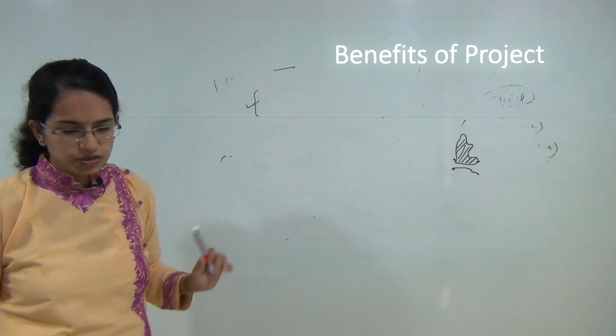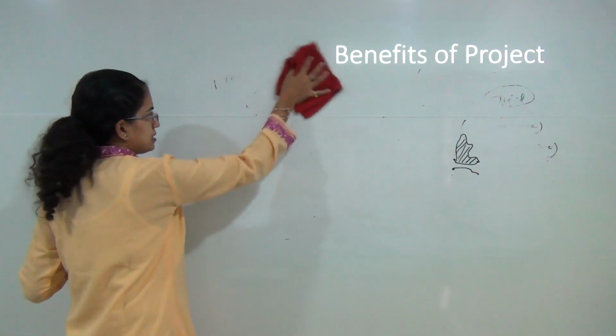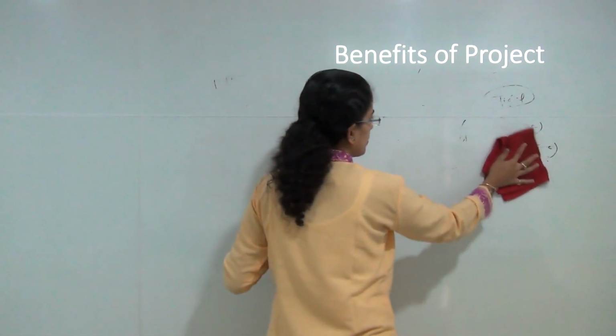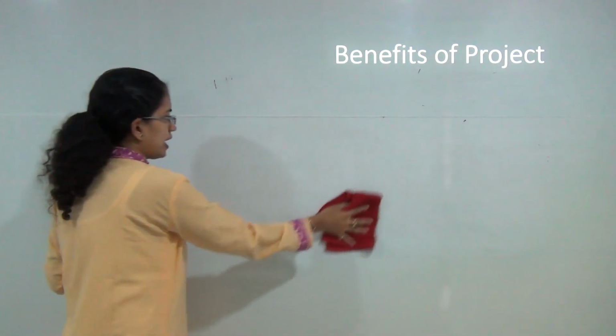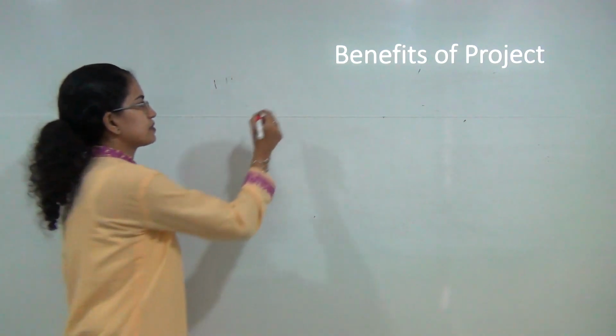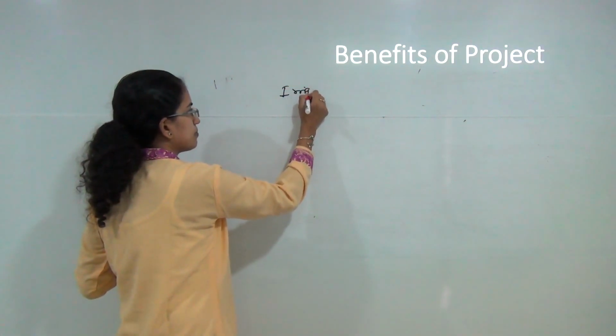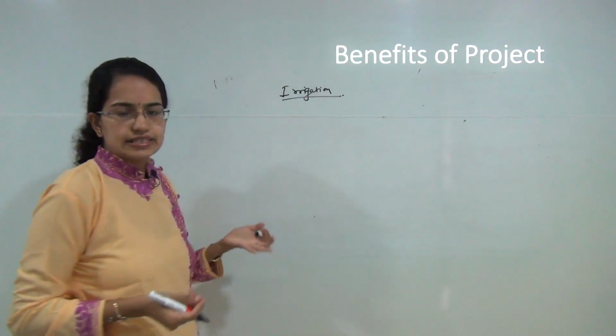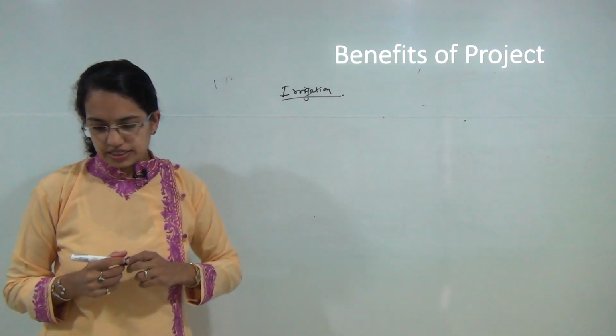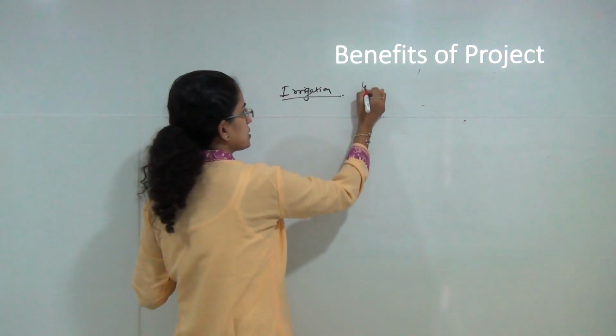If we talk in terms of benefits, there are a few major benefits. Let's first talk about sector by sector. The major benefit would lie in the irrigation sector. Irrigation would definitely be enhanced in the Saurashtra region. You would have an increase in the irrigation intensity by nearly 46%.